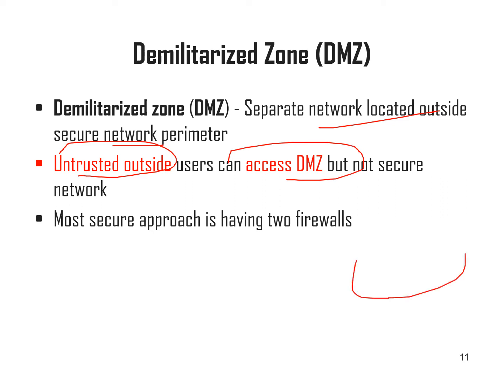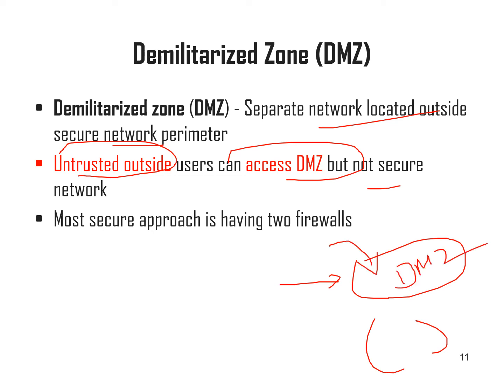So we create a network called a DMZ, and any untrusted outside users can access only this DMZ, but not the secure network. They are not allowed to enter the secure network. They have created an artificial network, the demilitarized zone.